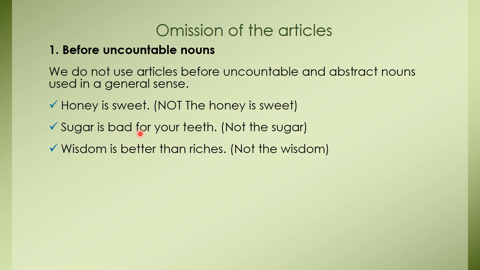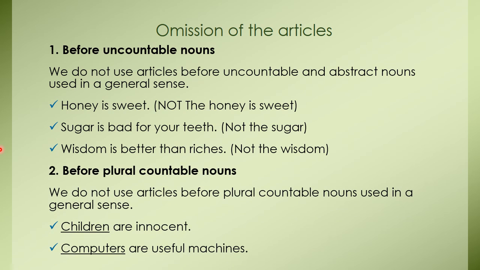Sugar is bad for your teeth, not the sugar. Wisdom is better than riches, not the wisdom. So here honey, sugar, wisdom, all these words are used in a general sense, and that is why we do not use any article here. Okay. Number 2, before plural countable nouns.